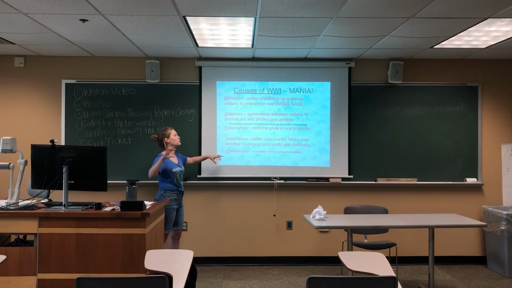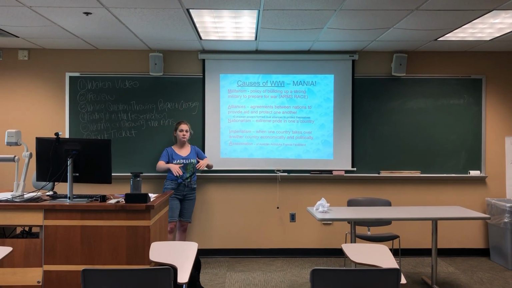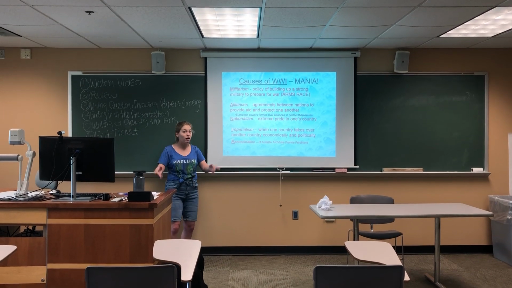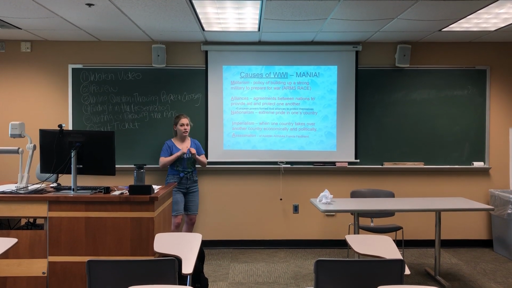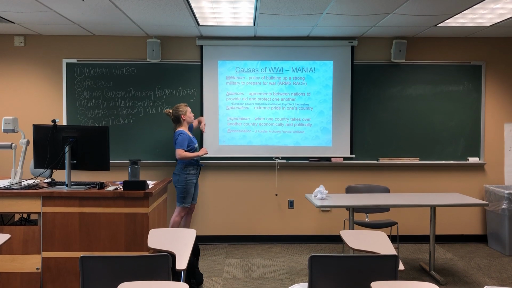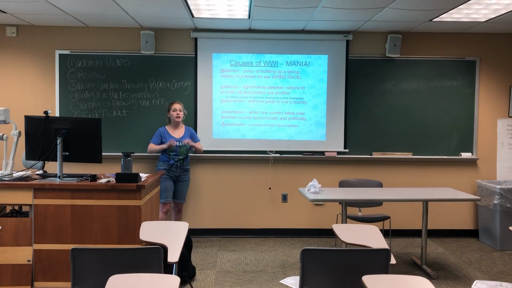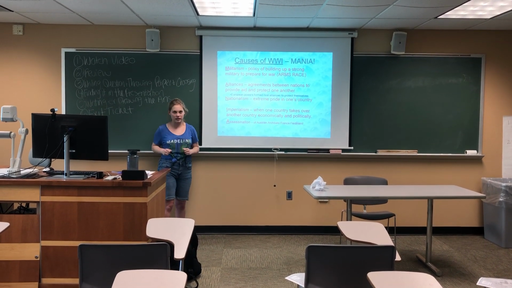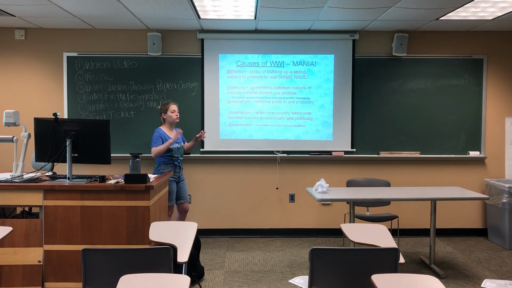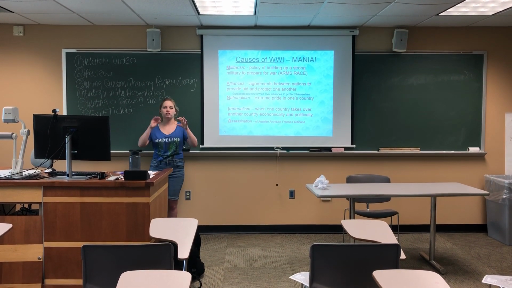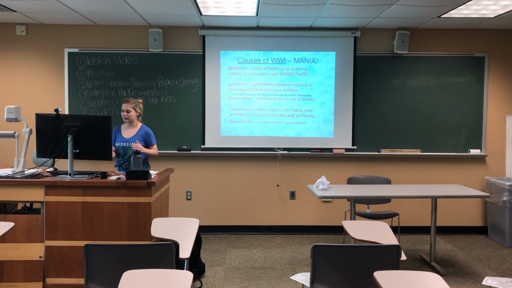So the European powers formed all these alliances to protect themselves. So they said, hey, a war isn't going on, but if a war went on, let's protect each other. And then militarism. A war isn't happening, but let's build up our army just in case a war happens. So those things really created an environment for something to happen really, really easily.